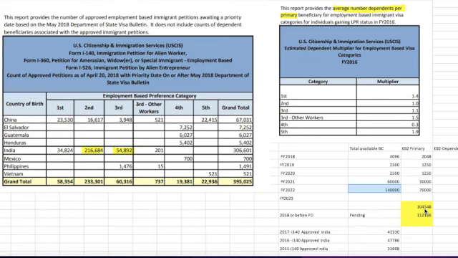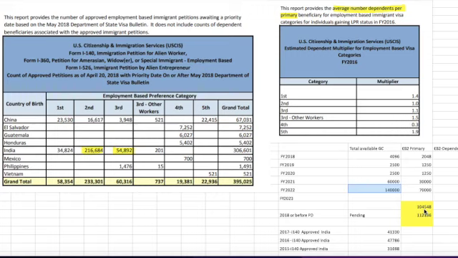So what I'm saying is that out of these 216,000 petitions that were pending as of the 2018 snapshot date, only 104,000 petitions will be adjudicated by the end of 2022.